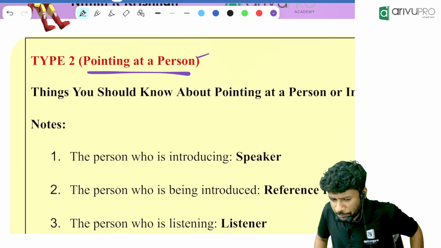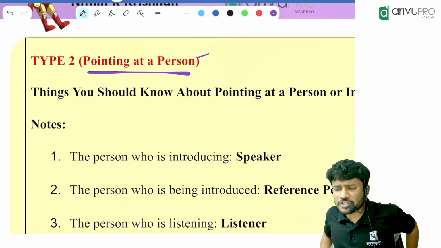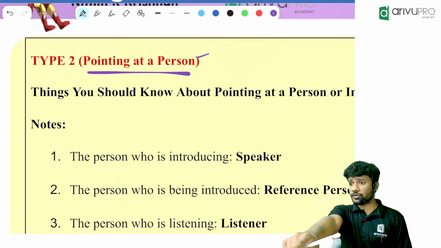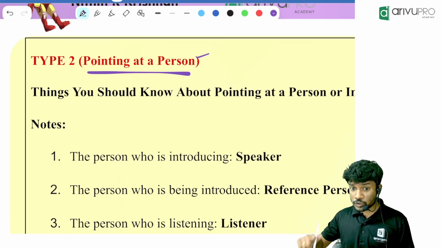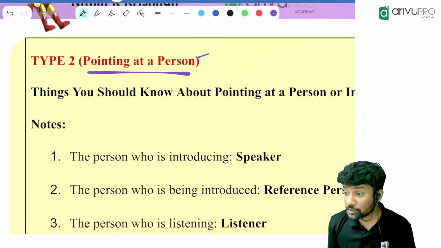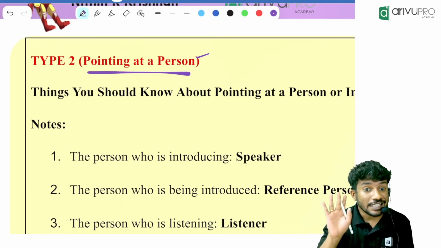Now the thing is, pointing to a person. Pointing to a person means what? For example, I am pointing to Dinesh. I am going to say that there is this person, Dinesh, the best student in this class. Since I am pointing to him, he is the reference person. Whoever we point to and talk about is the reference person.